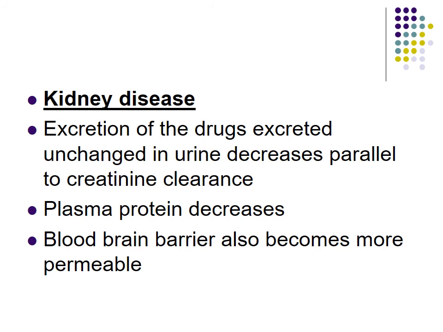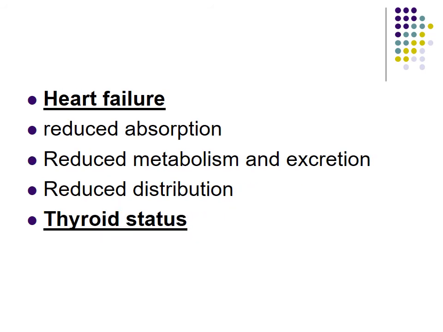Plasma protein binding will also decrease because in kidney disease many plasma proteins will be lost in the urine, and due to the overall electrolyte changes, even the blood-brain barrier becomes weak. That is the effect of kidney disease. Heart failure. It reduces the absorption because the blood flow to the GIT is decreasing. It reduces metabolism and excretion as well because again the blood flow to all these organs has changed.